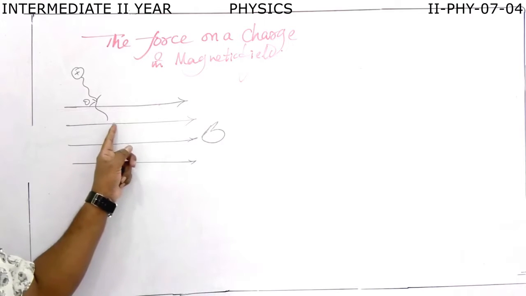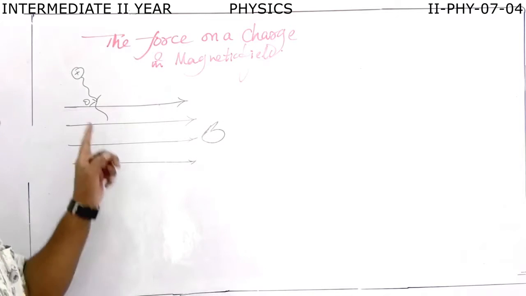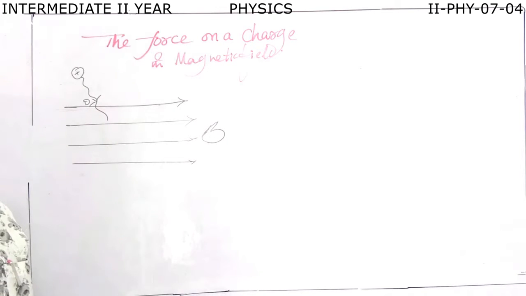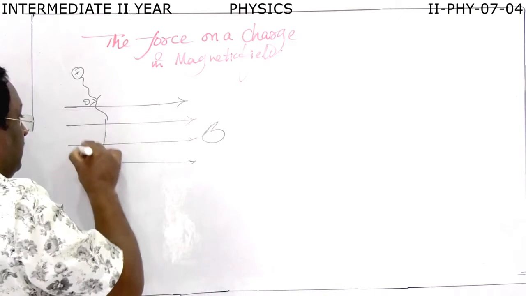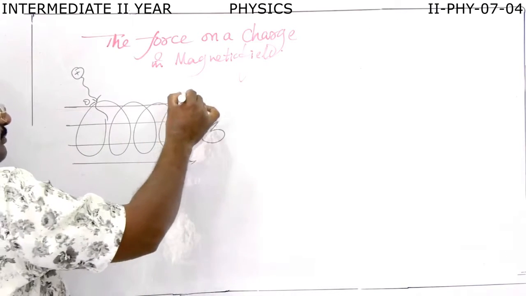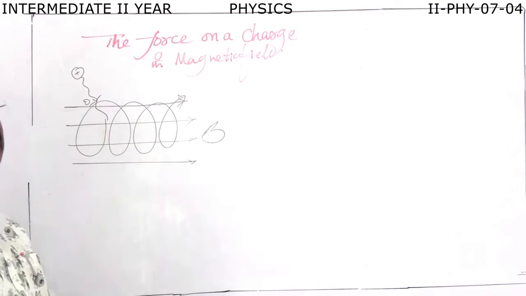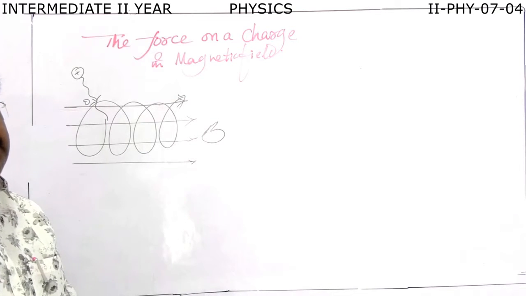When a charge enters a magnetic field at some angle, what happens? The charge experiences a force. As a result, the charge moves in the magnetic field in a path like this. Why? Because the charge experiences a force.